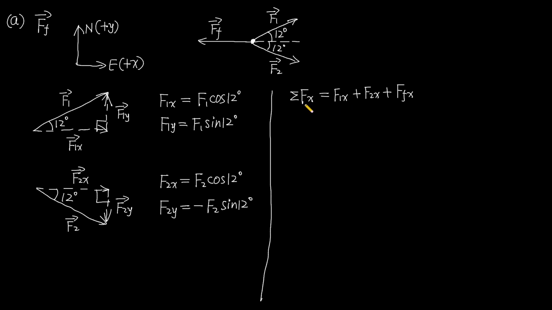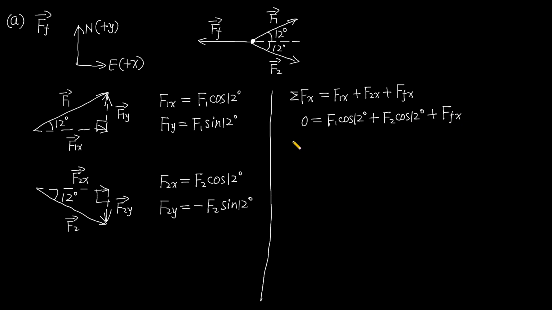We know the net force is 0, so its x component is also 0. So the left side is 0. And the right side, F1x is F1 multiplied by cosine 12 degrees, plus F2x, which is F2 multiplied by cosine 12 degrees, plus the x component of the friction.